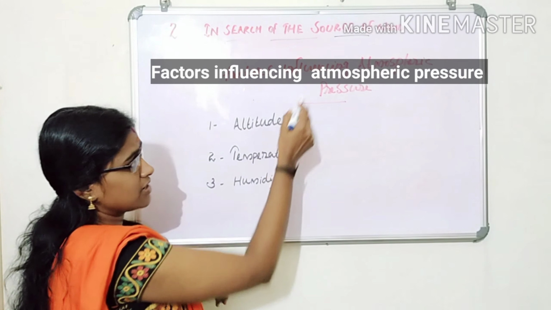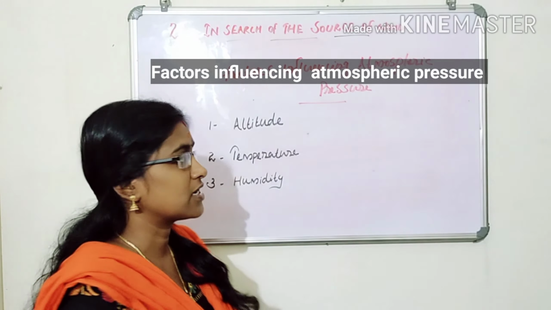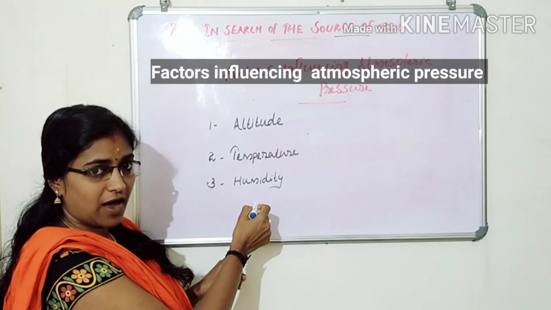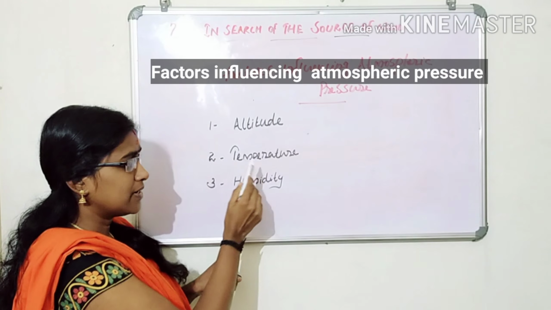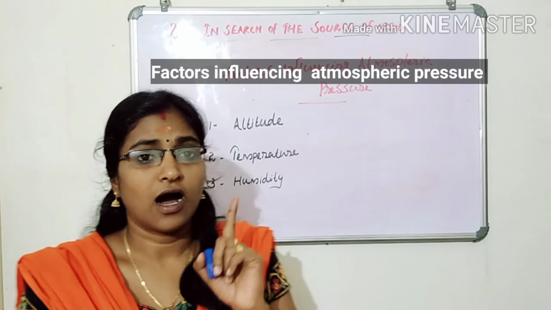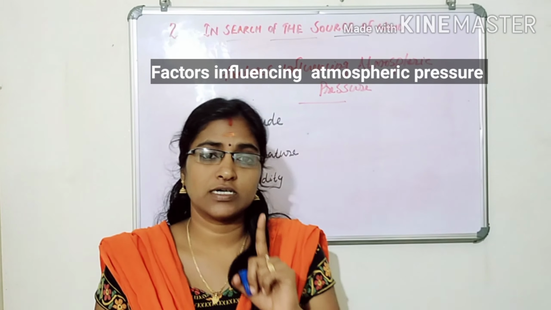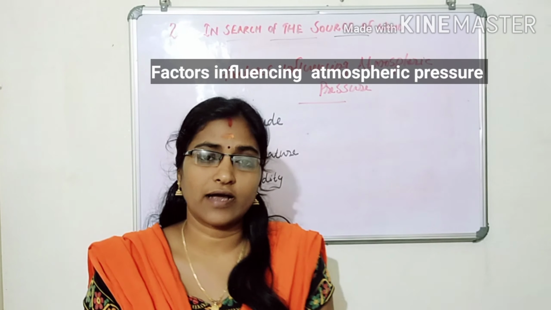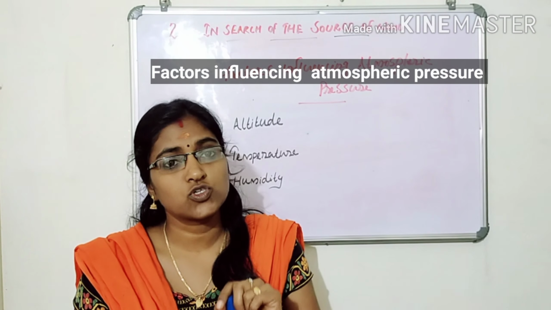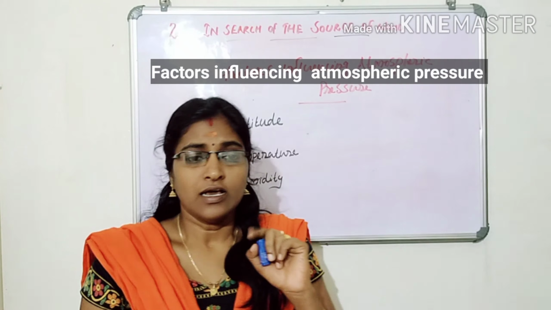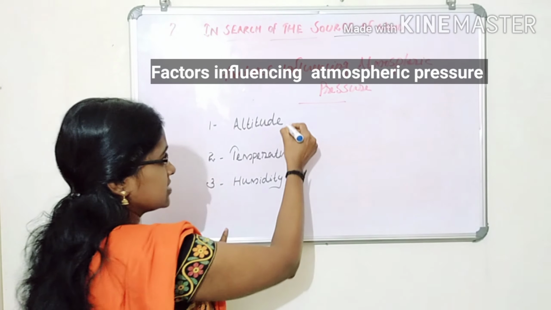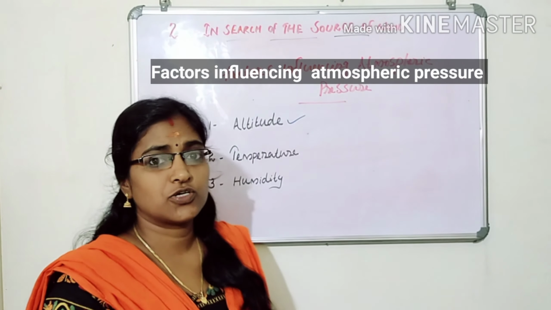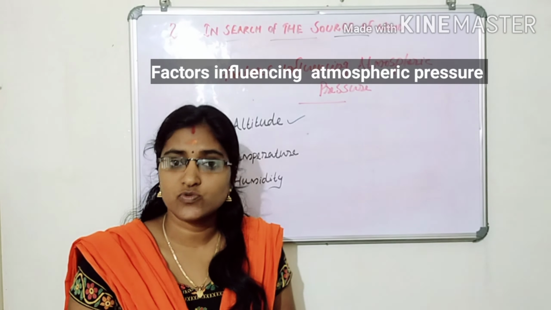Our topic, that is factors influencing atmospheric pressure. Which are the factors influencing atmospheric pressure? These are the three factors: altitude, temperature and humidity. Then the first topic, that is altitude. How does altitude influence the atmospheric pressure?